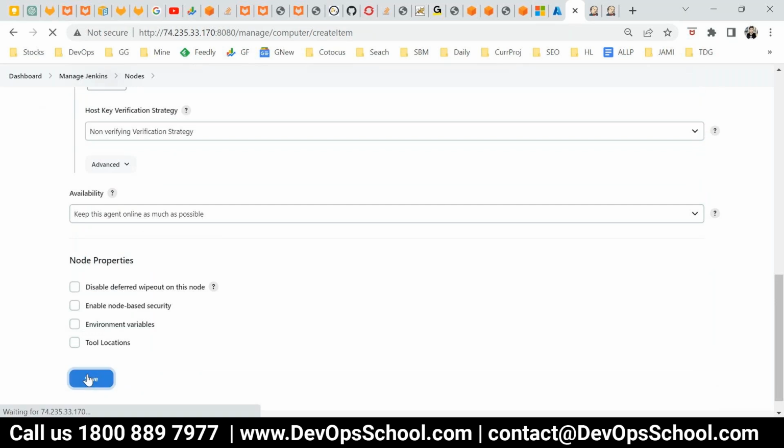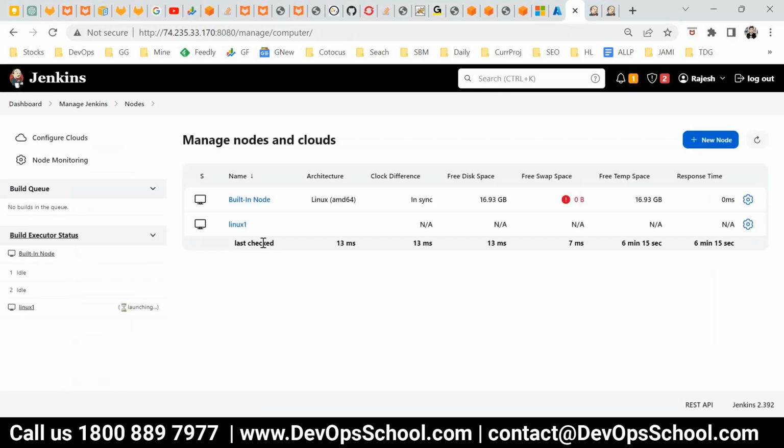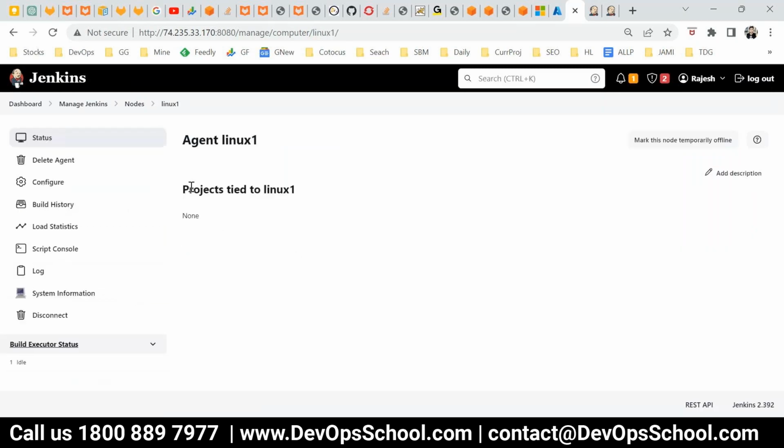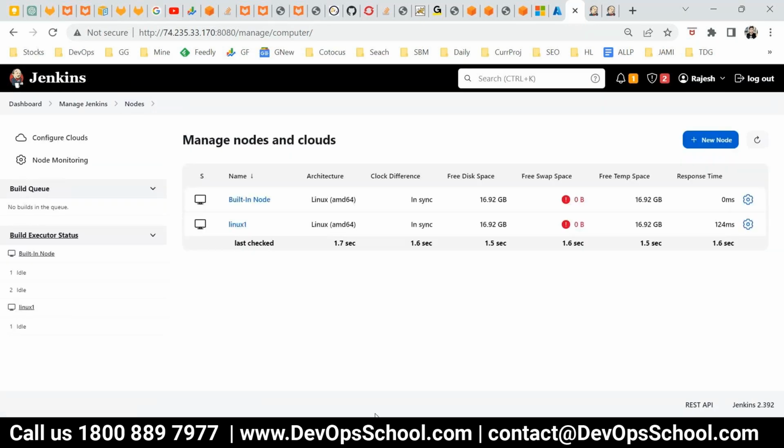Done. Same thing. And now you see that it has done Linux 1, and click on it. And you see it's already connected. Okay, it's connected. There's no error here as such. Now next question is where exactly that is.